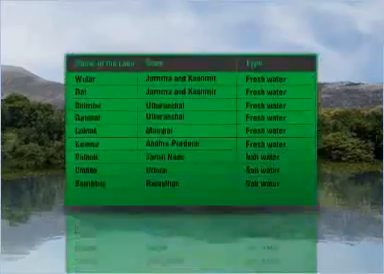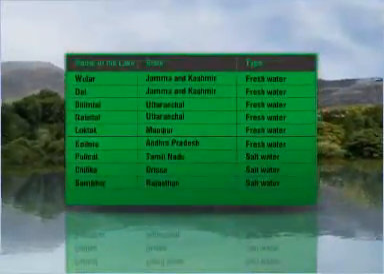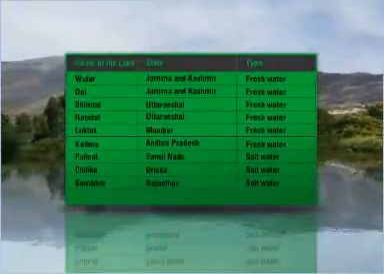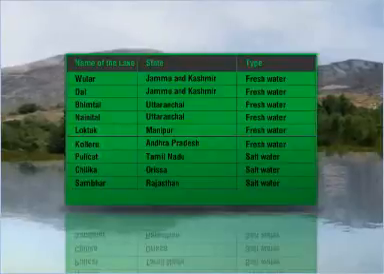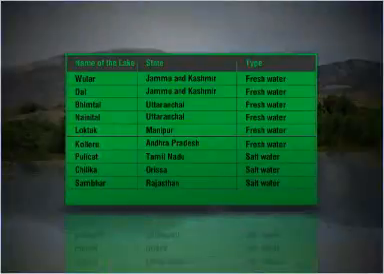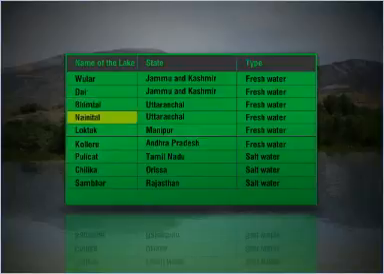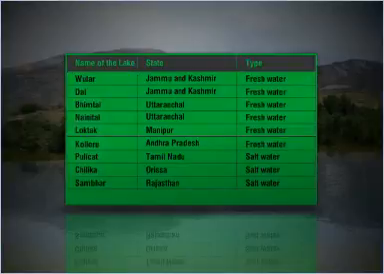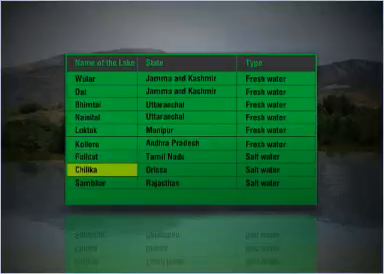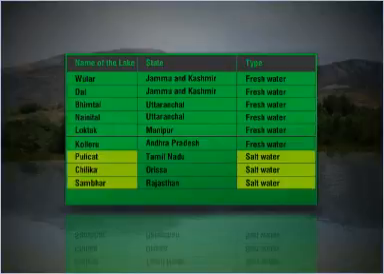Let us classify the famous natural lakes of our country as freshwater and saltwater lakes. According to the table shown here, Wular, Dal, Bhimtal, Nainital, Loktak, and Kolleru lakes are freshwater lakes. Some of the saltwater lakes are Pulicat, Chilka, and Sambar lakes.